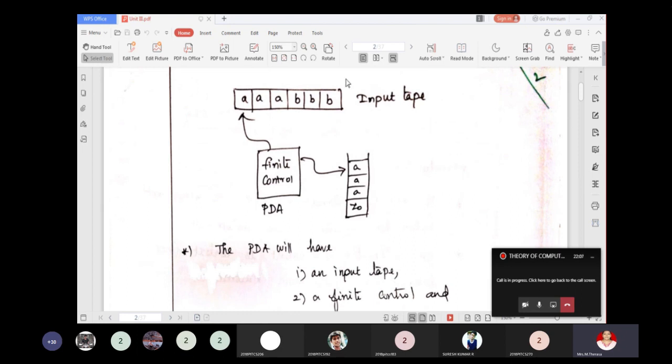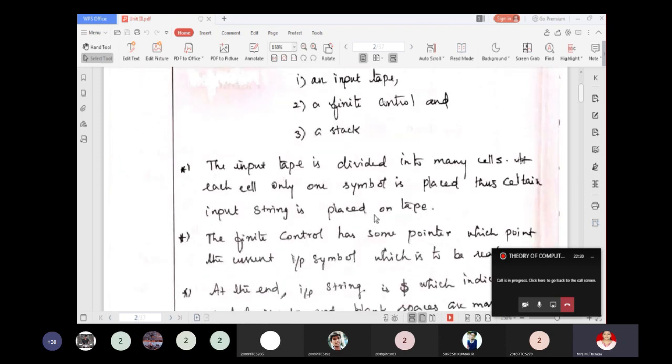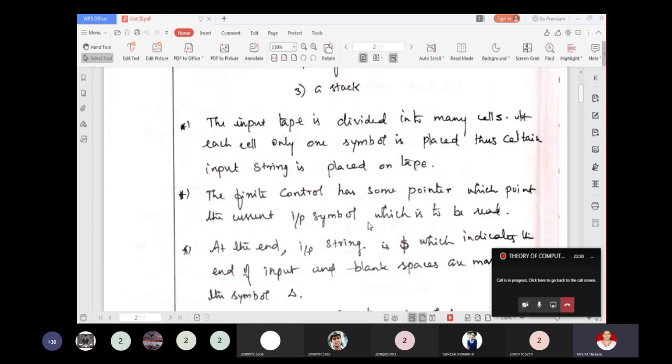So this is the representation of the model of the PDA. It consists of an infinite input tape, a finite control, and a stack. And this infinite tape is divided into many cells. At each cell, only one symbol is placed. The certain input string is placed on the tape.